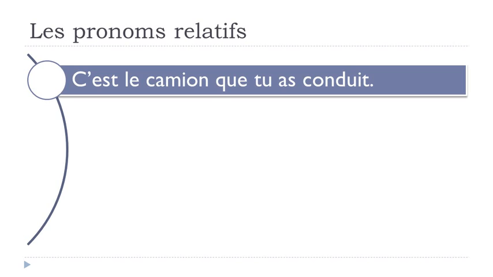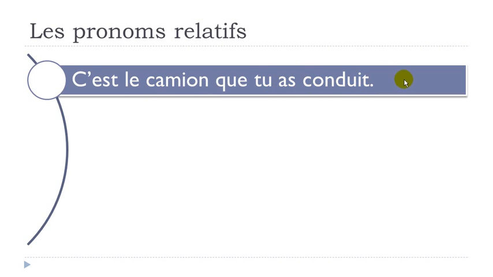So as I said, for this admirer, adorer, all these examples that we've been covering so far, you don't pronounce it. So that's the reason why I wanted to put a few sentences in which you'll see that you can see the difference. So the first one, c'est le camion que tu as conduit. Okay, le camion, it's the truck. Okay, que tu as conduit. Conduire is to drive. Okay, and you've got here the passé composé form.